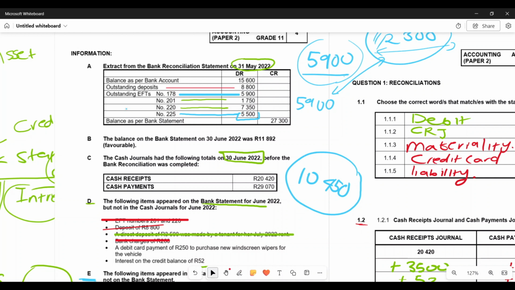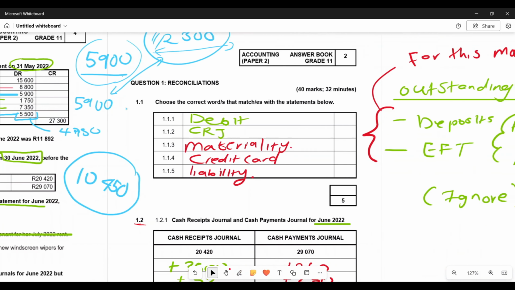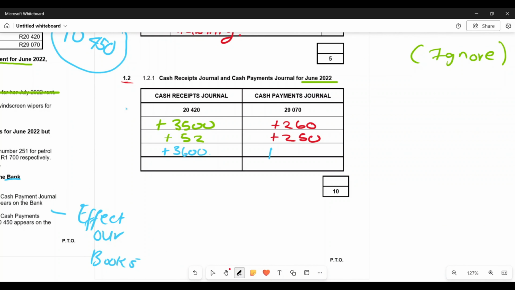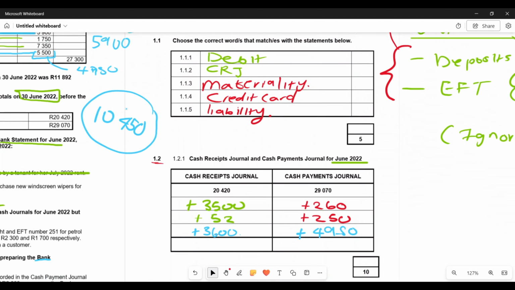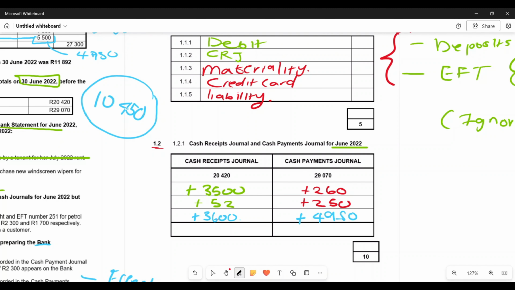So now if I were to get the difference between the two, it would be 4,950, right? So this 4,950, I'm gonna add it on my CPJ, because I understated that amount, 4,950. Now remember, the 5.5 is already there. So now when I add the 4,950, this would amount to the correct total of 10,450.